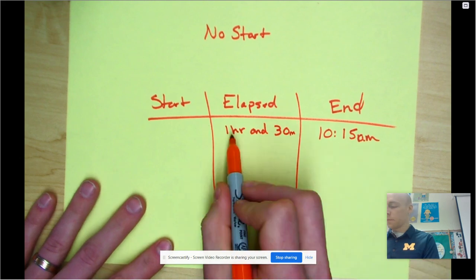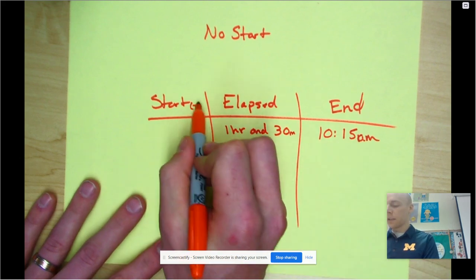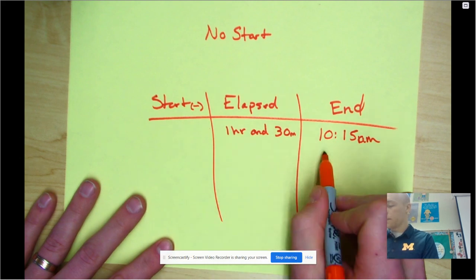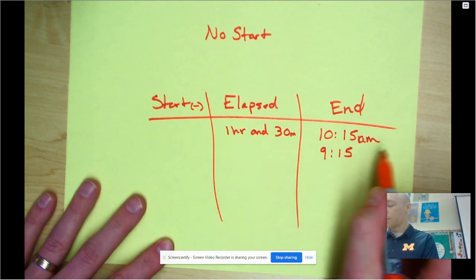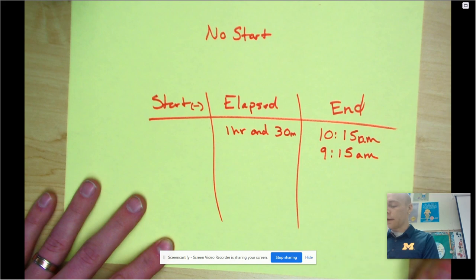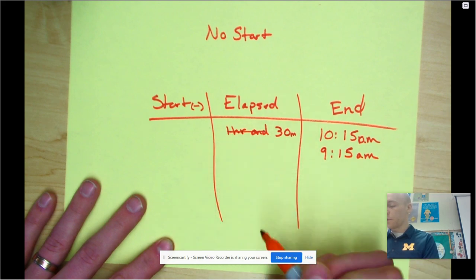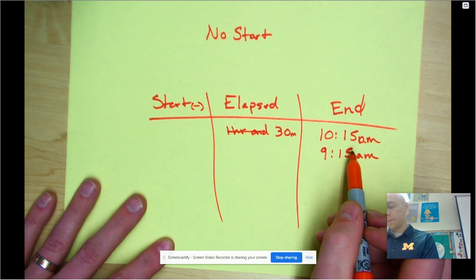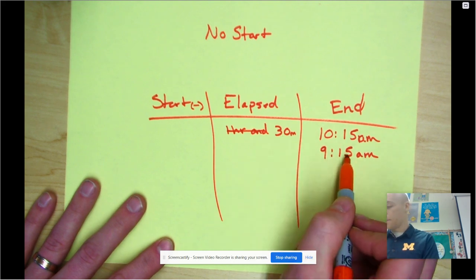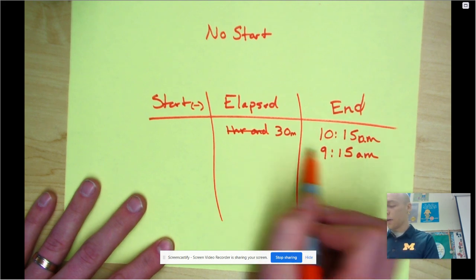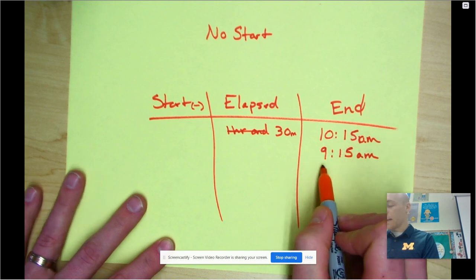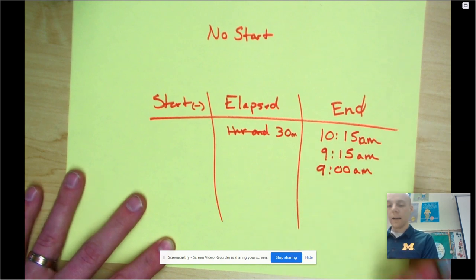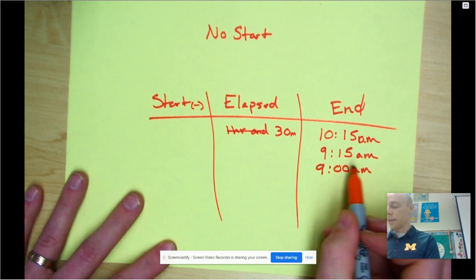Okay, first thing, you subtract. Start means subtract. Subtract an hour from 10. I'm at 9:15. Only the hour changes. 9:15 a.m. Cool. Cross that part off. Now I have to subtract 30. My clock says 15, and I can't take away 30 from 15. So we're going to get ourselves to the hour time, to 9 o'clock a.m.